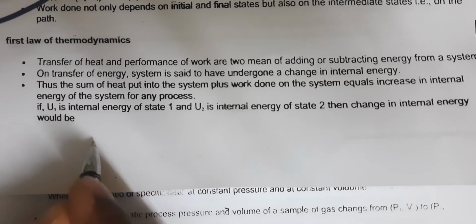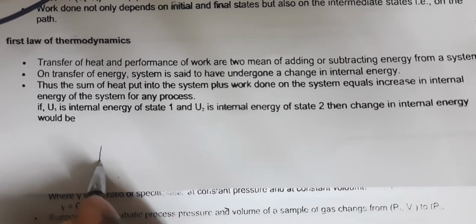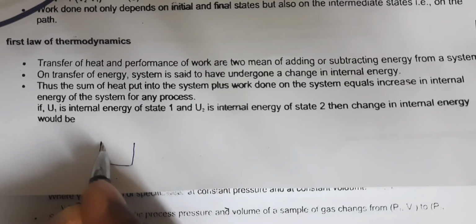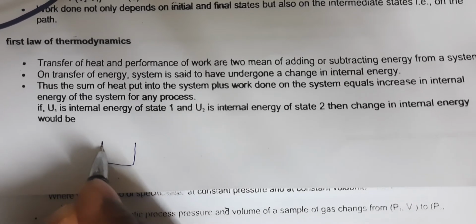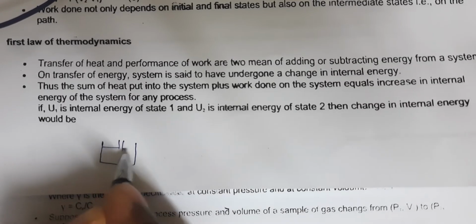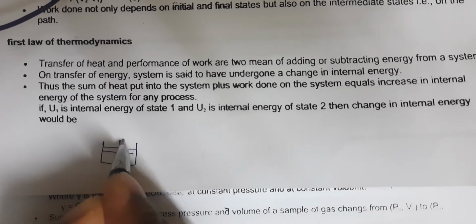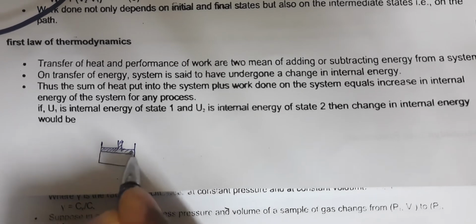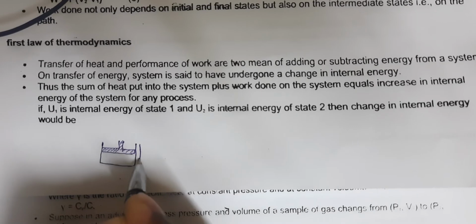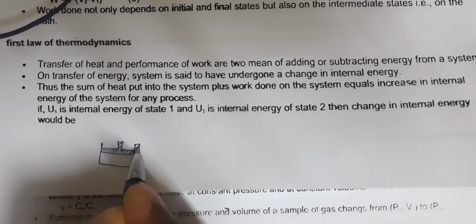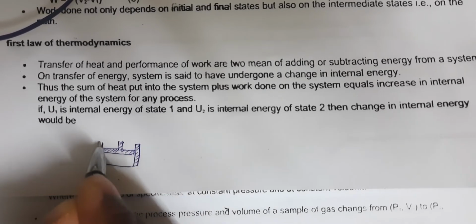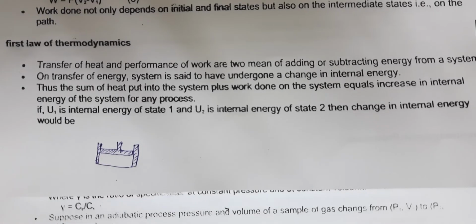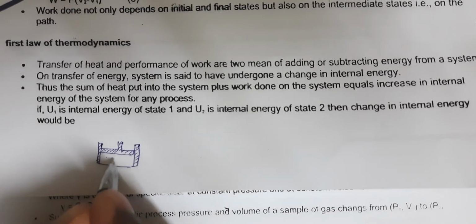You take a container, like here, in which a gas is taken. Here is a cylinder with a piston. This is a movable piston, a free piston. The walls are adiabatic. This is an adiabatic wall. This is also an adiabatic wall. Here is also an adiabatic wall. There is gas inside this.